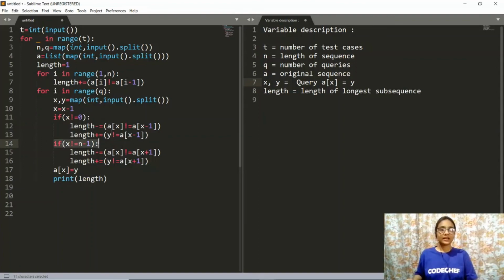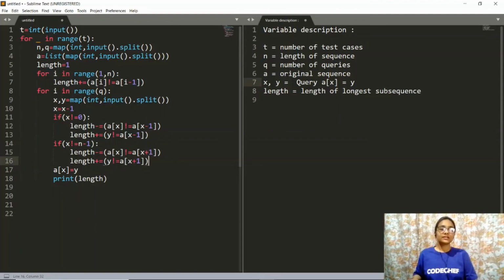Now this second condition is for the boundary condition when we are checking for a of x and a of x plus 1. So if your x is the last element of the sequence, the last element will be n minus 1. If your x is equals to n minus 1, then you cannot check for an element present at a of n, because there will be no element and you will get an error if you do that in programming. So that is why we will have to check that if your x is not equals to n minus 1, only in that case you will check these two conditions, otherwise there is no need.